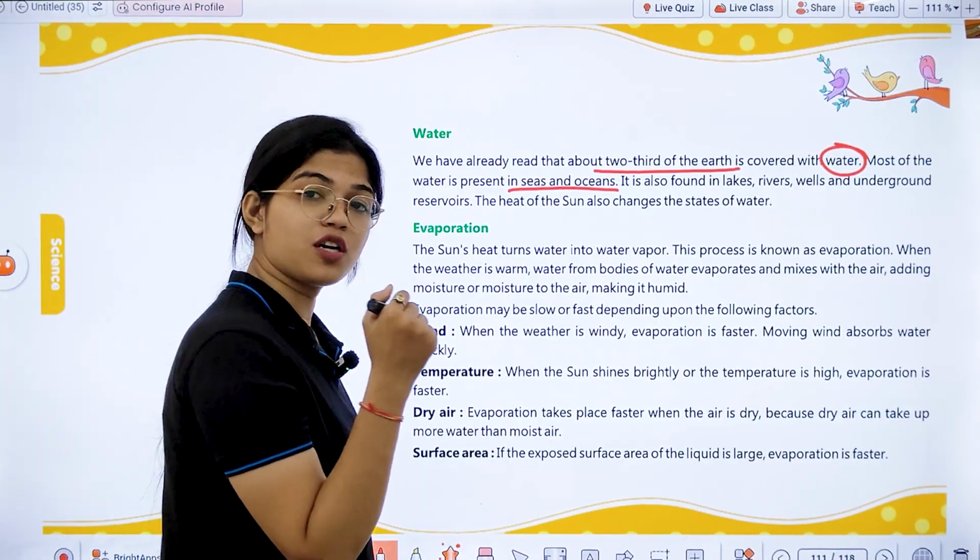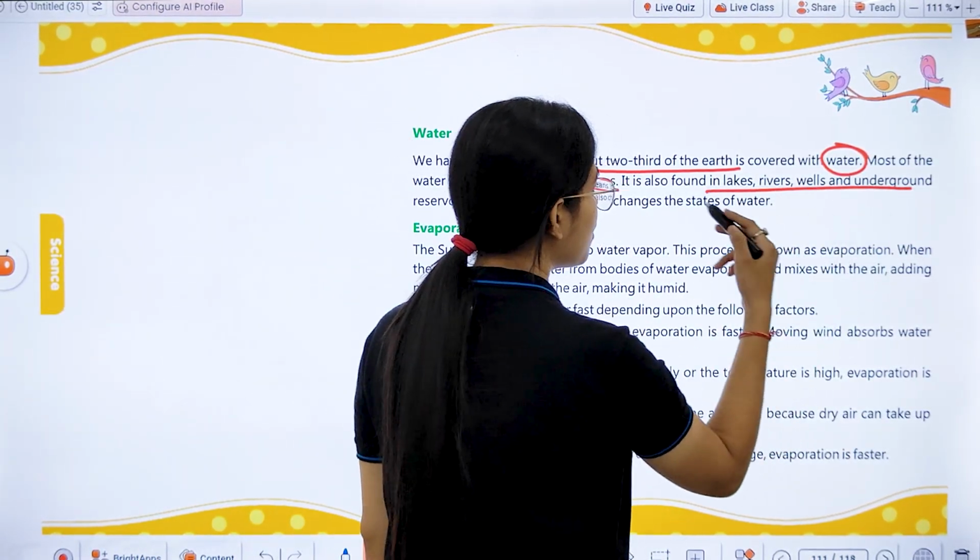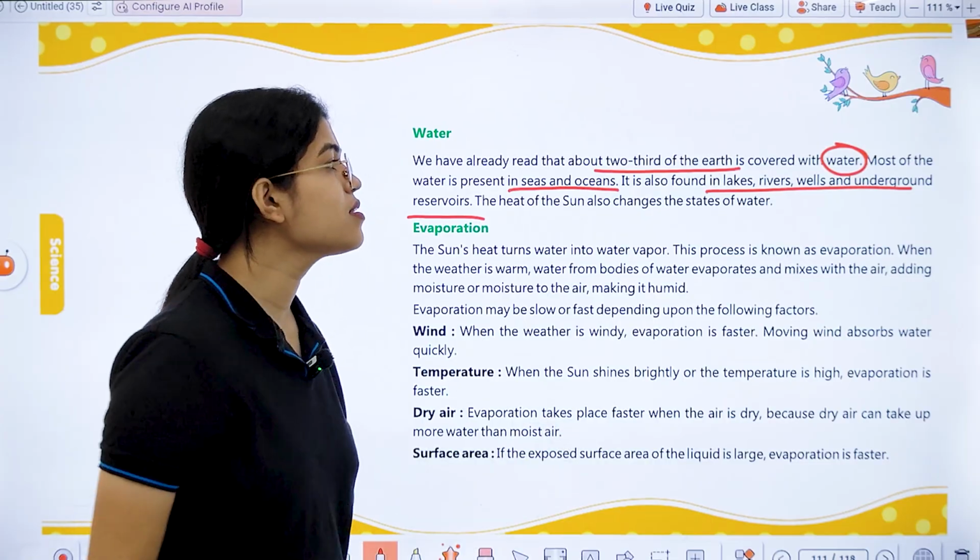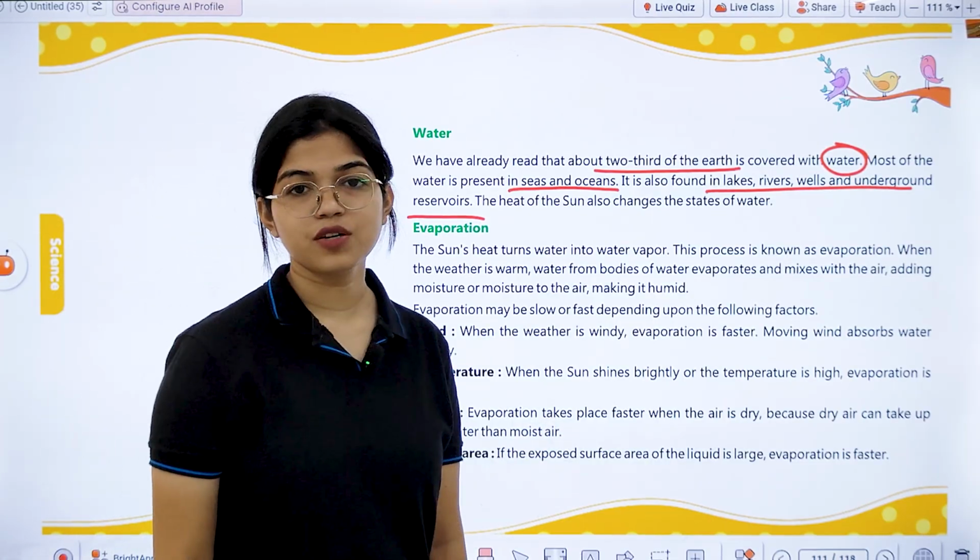Now there are some other water bodies also, that is lakes, rivers, wells and underground reservoirs, where the water is found.